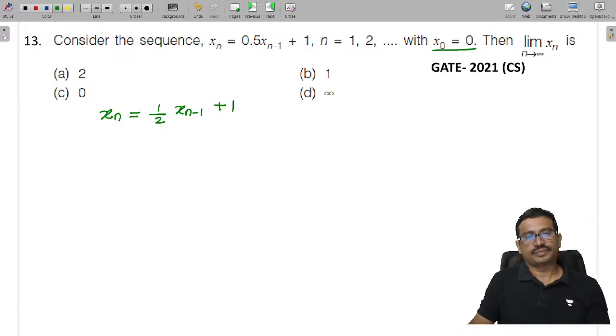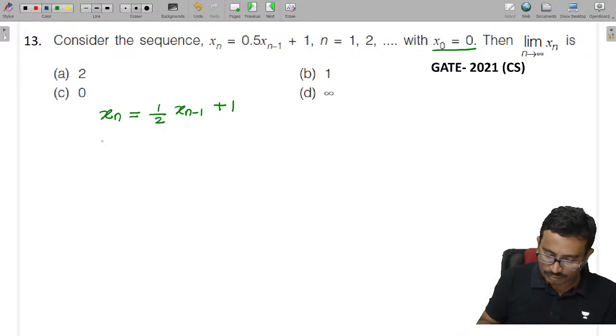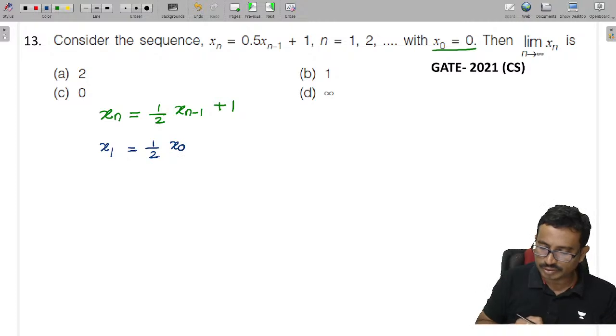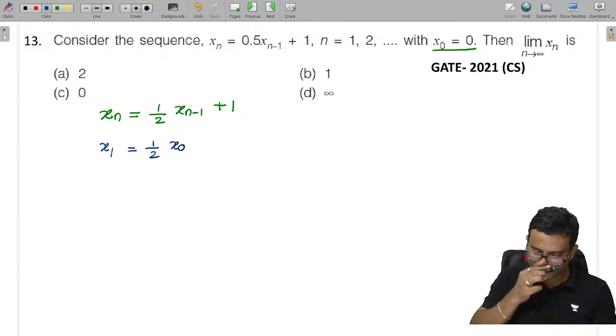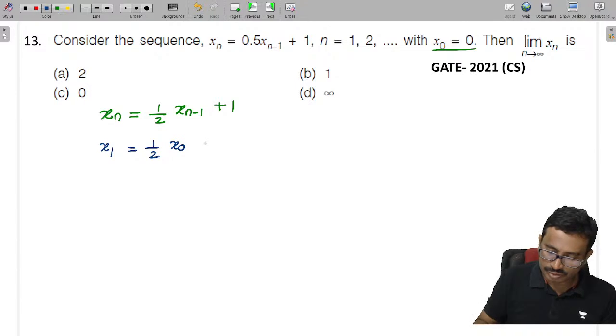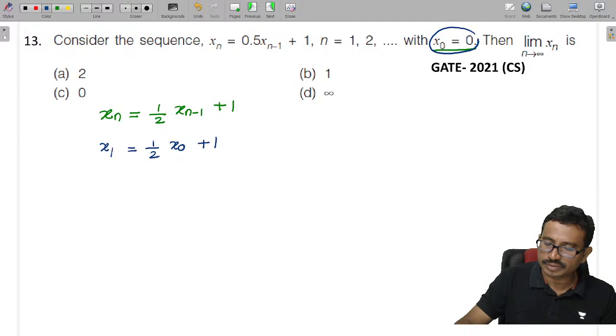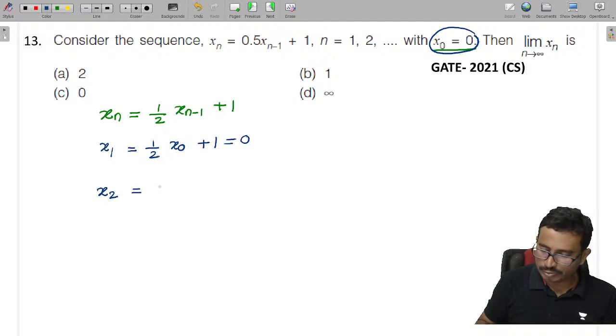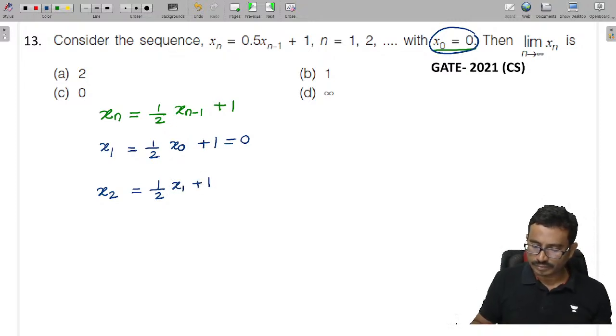Now if I put n is equal to 1, it becomes 1 by 2 into x0 plus 1. x of 0 is given as 0. So this value will be 1 by 2. Now n is equal to 2, so tell me what happened: 1 by 2 into x of 1 plus 1. So this is how much?